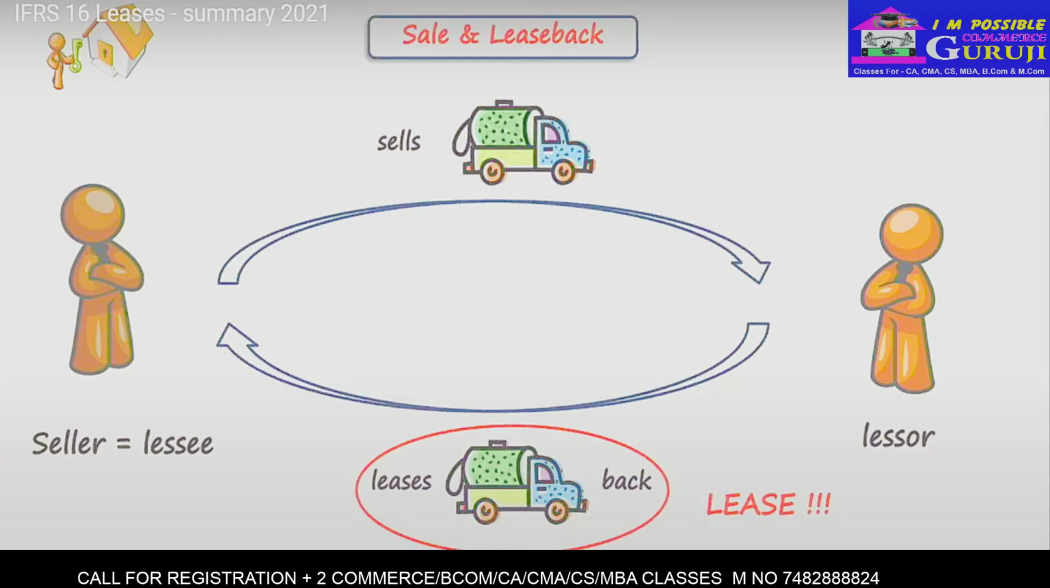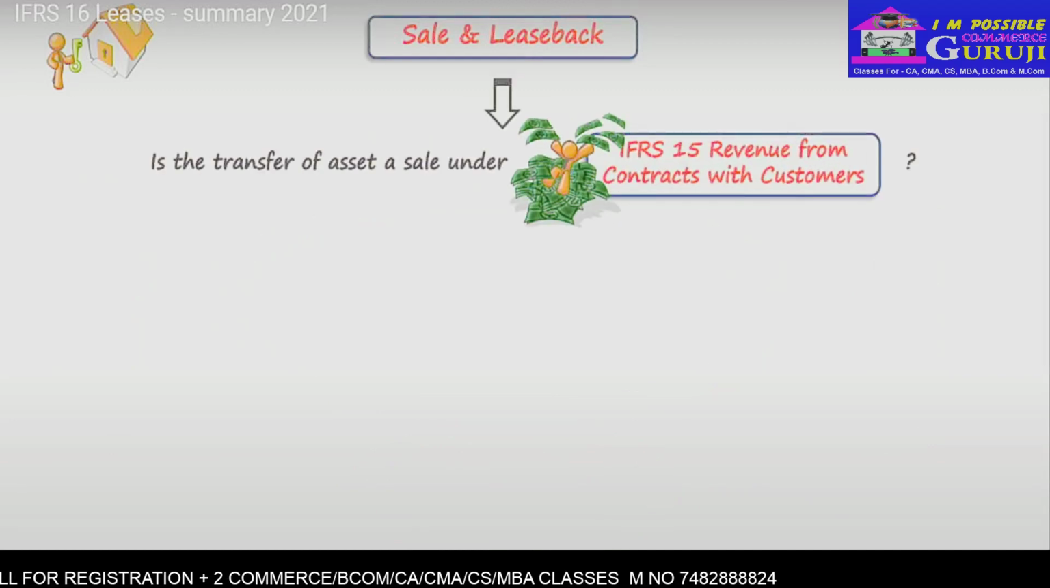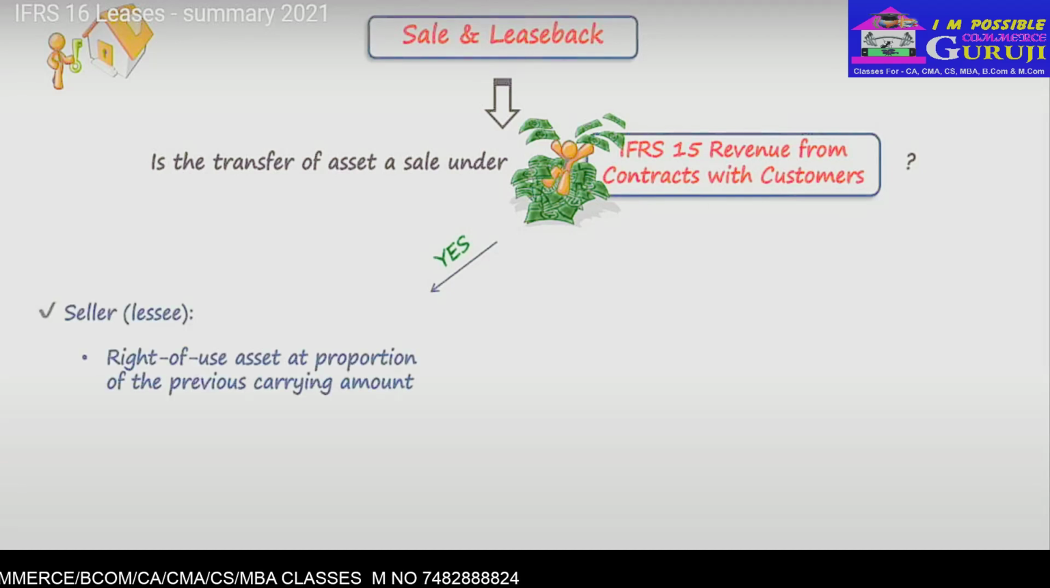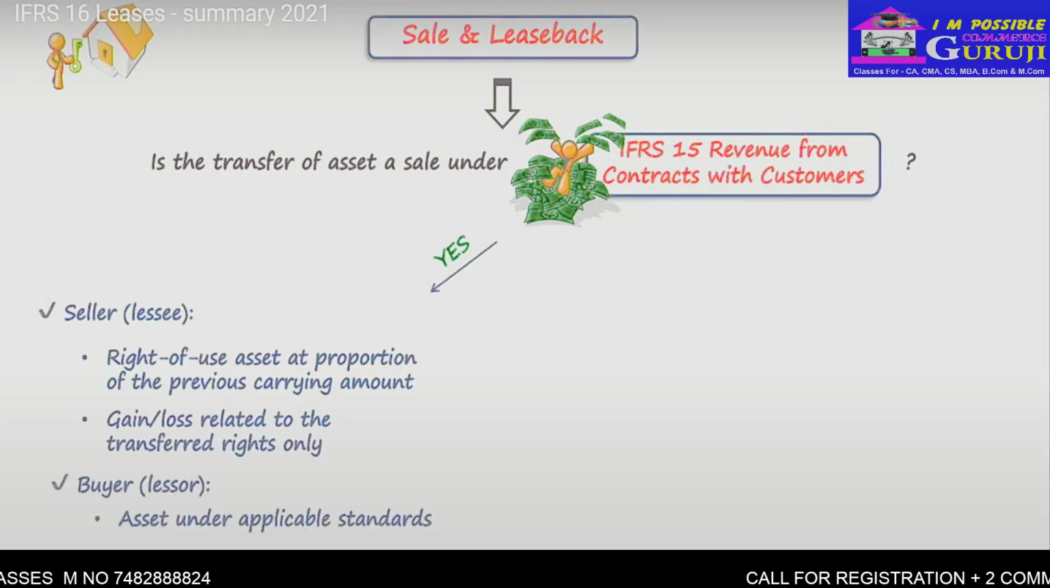The accounting treatment of sale and leaseback strongly depends on whether the transfer of the asset is a sale under IFRS 15 or not. So if the transfer of an asset is a sale under IFRS 15, so it means that control of the asset was transferred, then the seller or lessee recognizes a right-of-use asset at the proportion of the previous carrying amount of the asset relating to the right of use retained by the seller. And the seller also recognizes gain or loss related to the rights transferred to the buyer. Then the buyer or lessor recognizes a purchase of an asset under applicable standards and accounts for the lease under IFRS 16.